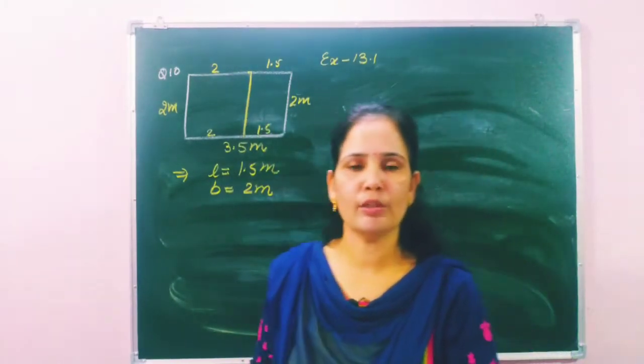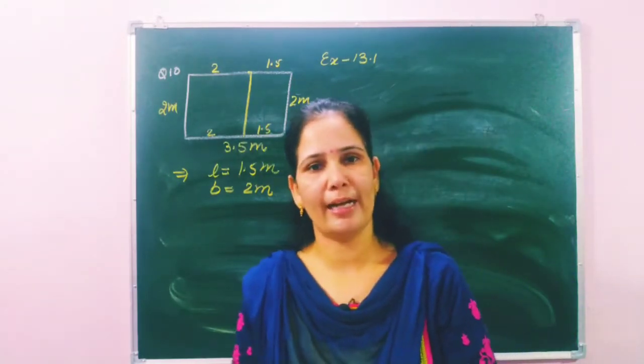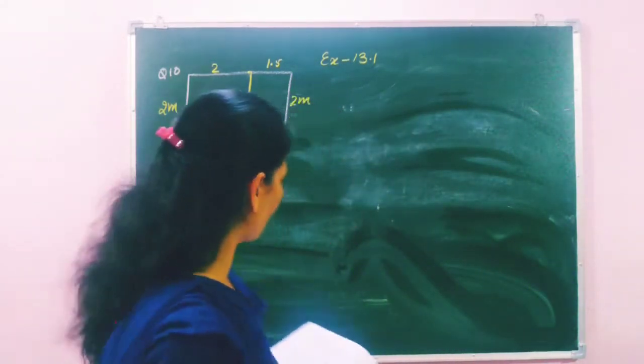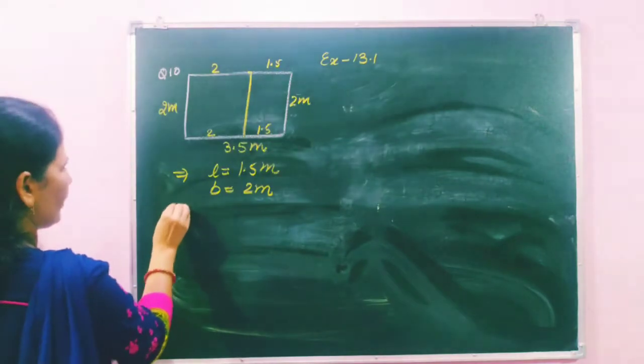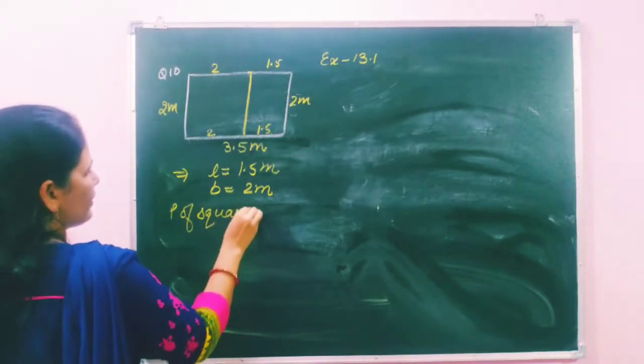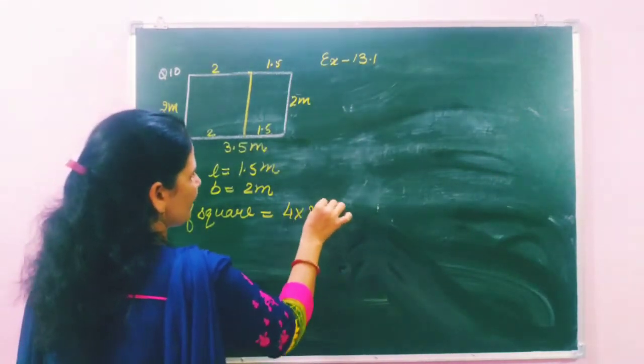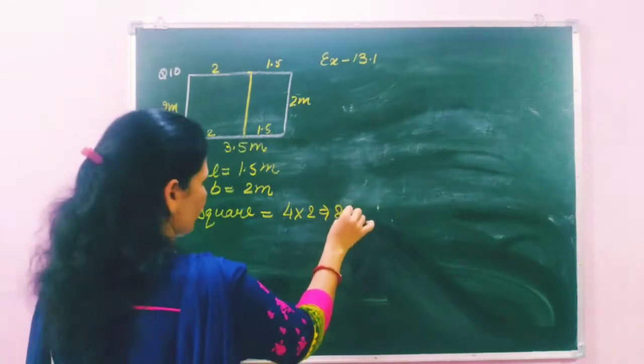So students, what we will do, we will take out the separate perimeters and then add them and multiply by the cost. Okay. So first the perimeter of the square. The square has side 2. So 4 multiplied by 2, that means 8 meter.